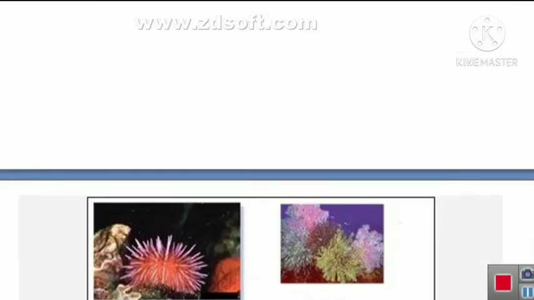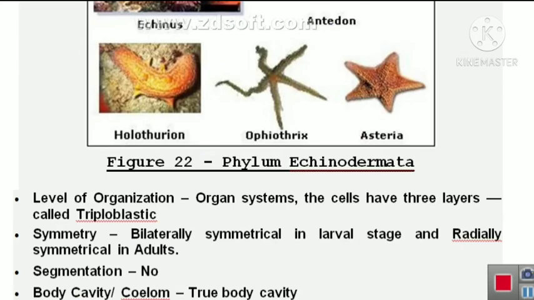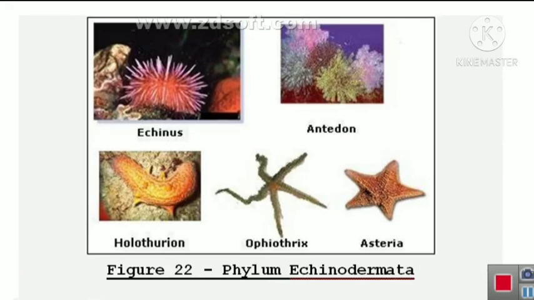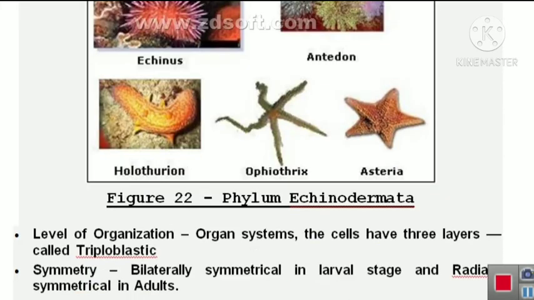Phylum 8, that is Echinodermata. Examples of Echinodermata are Echinus, Antedon, Holothuria, Ophiothrix and Asterias.